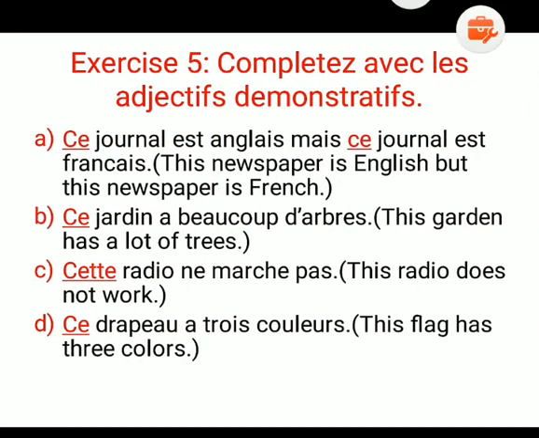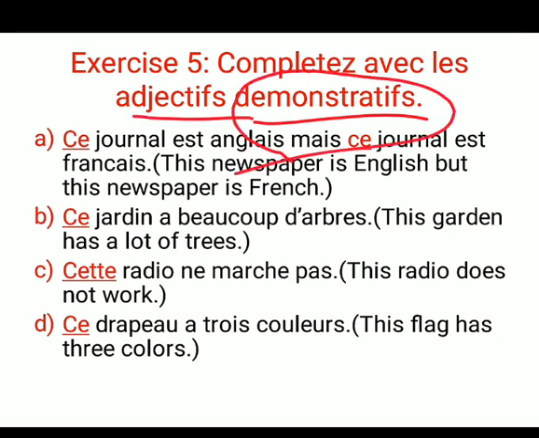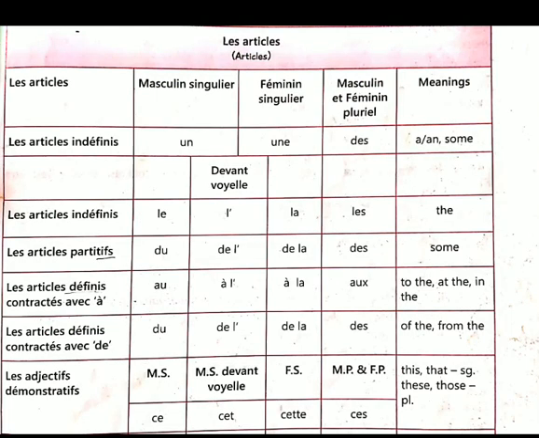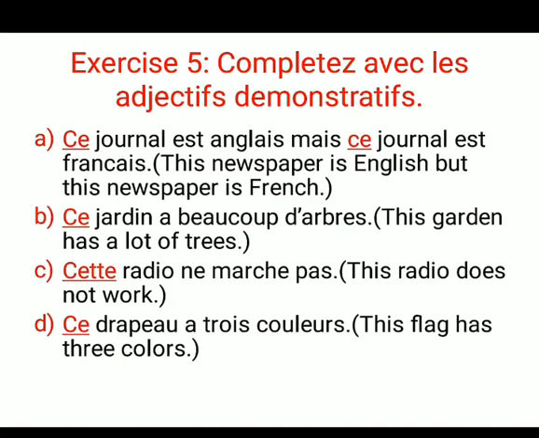Now fifth exercise. Fifth exercise is demonstrative adjective. So demonstrative adjectives you know very well. The demonstrative adjectives are this, that, these or those. Then ce, cet, cette or ces. So do this exercise. Ce journal est anglais mais ce journal est français. This newspaper is English but this newspaper is French. So both of them, because newspaper is male, we are using ce.